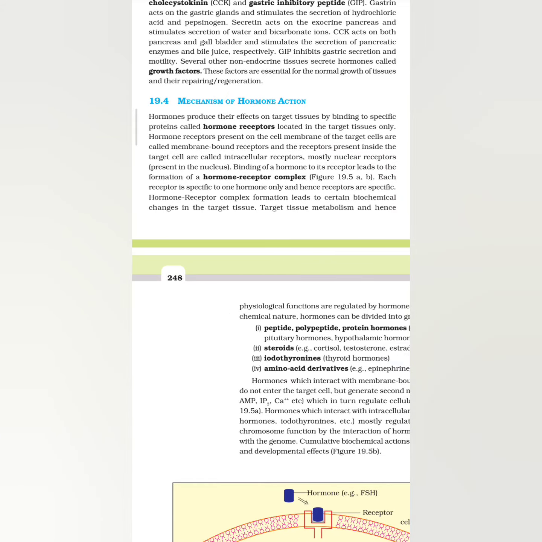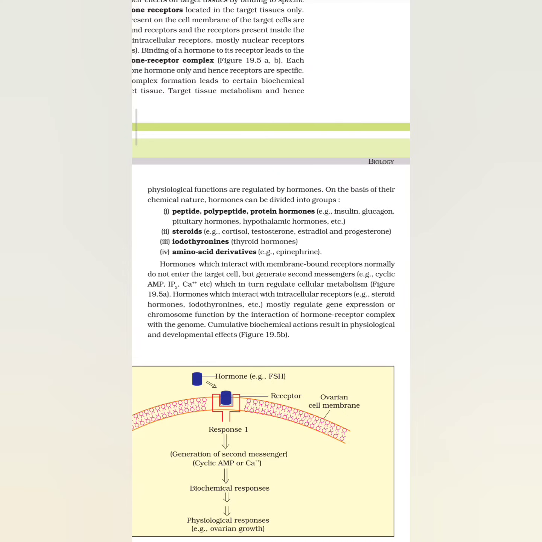On the basis of their chemical nature, hormones can be divided into groups. First one, peptide, polypeptide, protein hormones. Example, insulin, glucagon, pituitary hormones, hypothalamic hormones, etc. Second, steroids. Example, cortisol, testosterone, estradiol and progesterone. Third, iodothyronines, thyroid hormones. Fourth, amino acid derivatives.